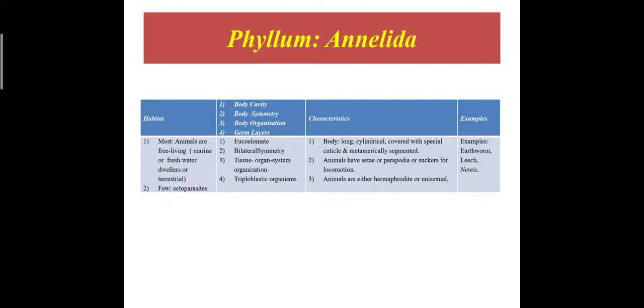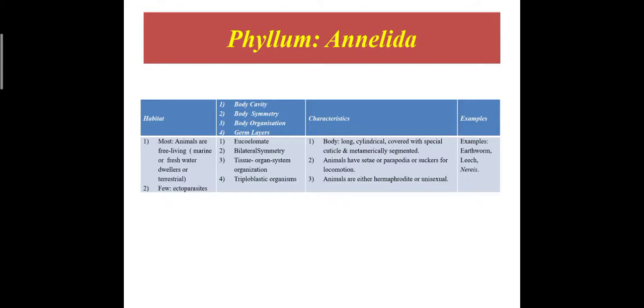Characteristic: the body is long, slender, cylindrical, covered with a moist cuticle, and metamerically segmented. That is the most important characteristic of phylum Annelida.